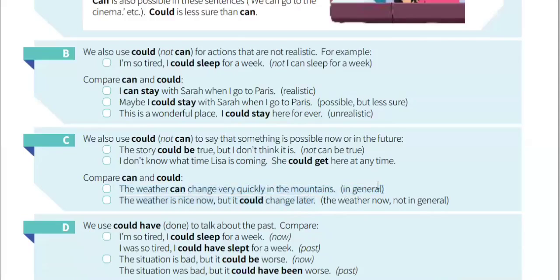So in the first sentence, we are using can to express possibility in general. It could happen in the past, it can happen now, it can happen in future. It is general and it is general knowledge. But in the second sentence, we are implying the possibility now. It could change later. It is a specific occasion. If we want to express possibility now or in future on a specific occasion, then we need to use could, not can.